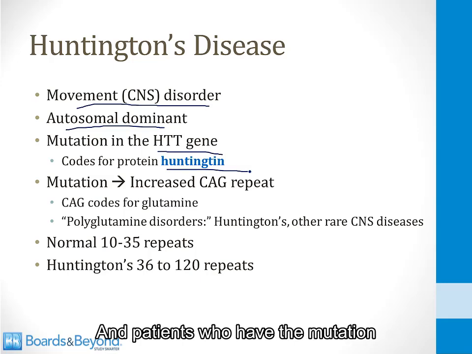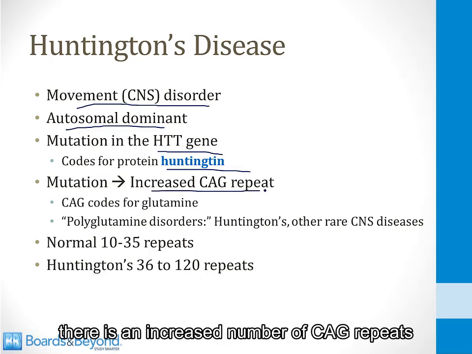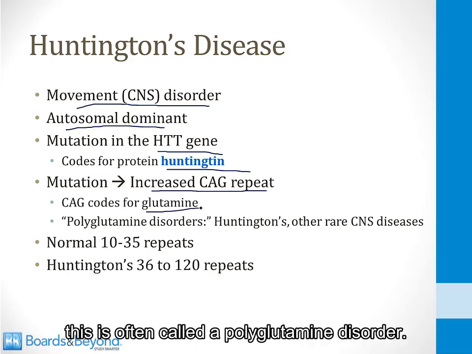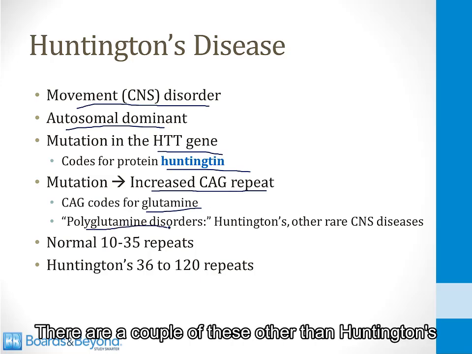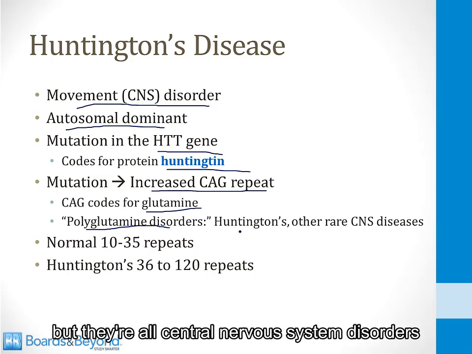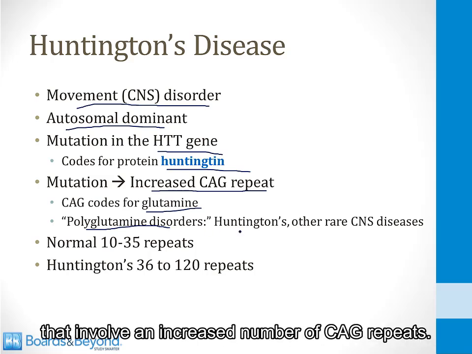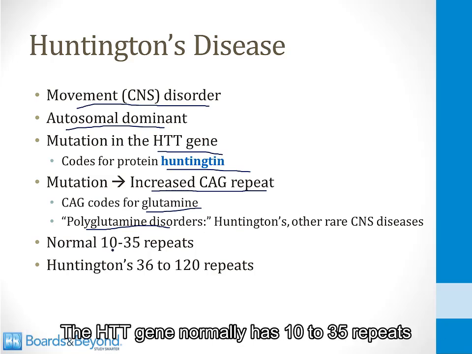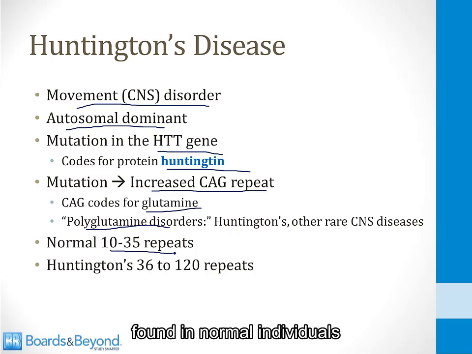In patients who have the mutation, there is an increased number of CAG repeats, and because CAG codes for glutamine, this is often called a polyglutamine disorder. There are a couple of these other than Huntington's. The others are all very rare, but they are all central nervous system disorders that involve an increased number of CAG repeats. Just like in all of the trinucleotide repeat disorder genes, the HTT gene normally has 10 to 35 repeats found in normal individuals.